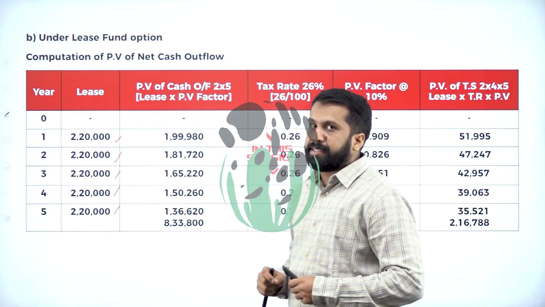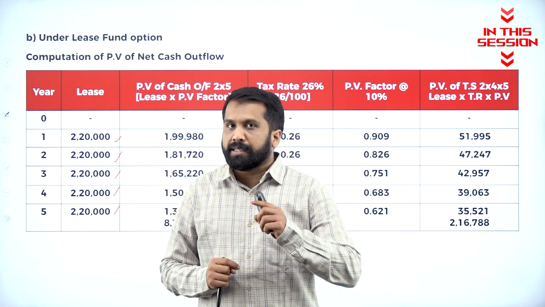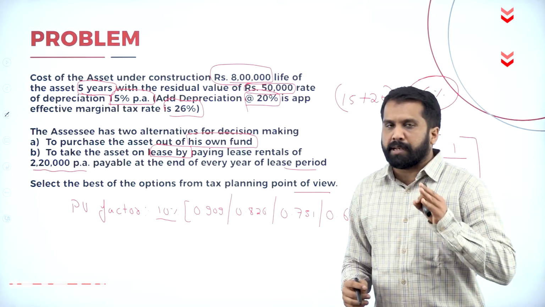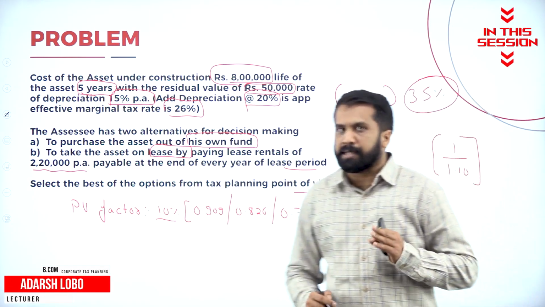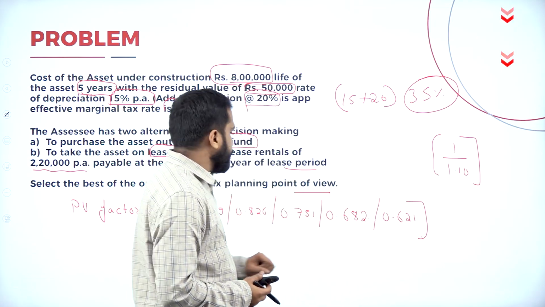Depreciation, will it come in the lease? No. Why? Because the asset is not yours. The asset is somebody else's. You have taken only the lease. In every problem, they will only give you the PV factor, nothing to worry. If it is not given, a simple procedure: 1 divided by 1.10, and you will get your answer.